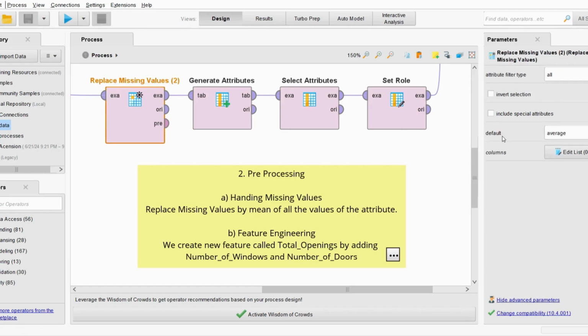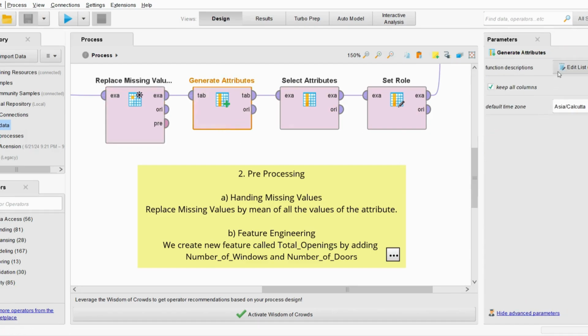So we're using replace missing values and replacing it by average. So that's how we're filling the missing values. Generate attributes is basically for creating the attributes, the feature engineering, where we're naming a new thing called total openings by adding number of doors plus number of windows.